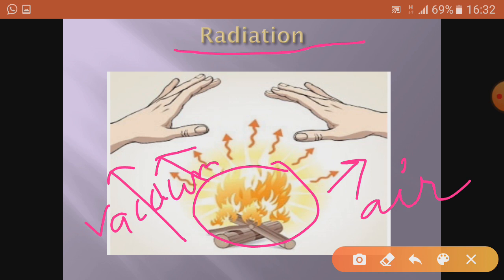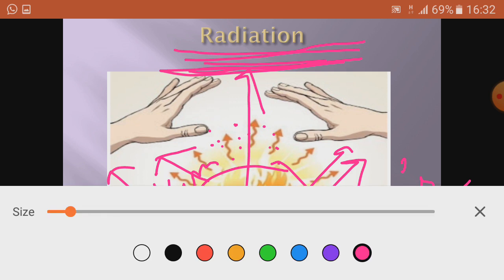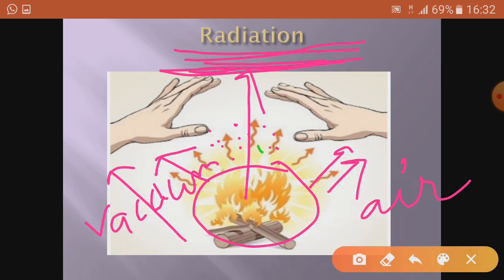You get the warmth sideways, and if you keep your hand straight above the fire, you will feel it is very hot. Here you feel warmth, but above you feel it very hot, because the air molecules get heated up, become lighter on heating, and quickly move upward. When you keep your hand straight above, you feel very hot because of convection.